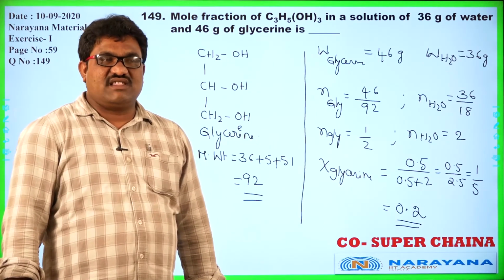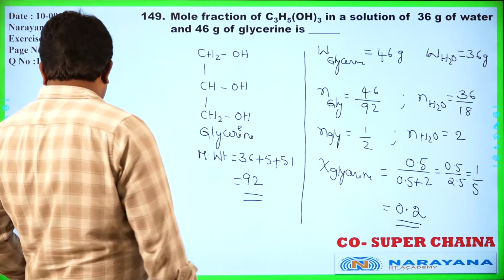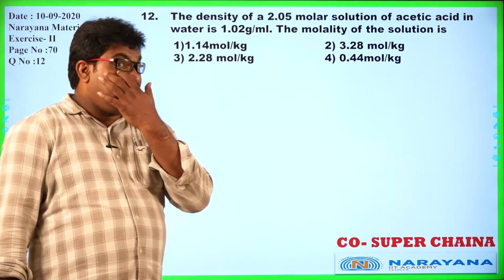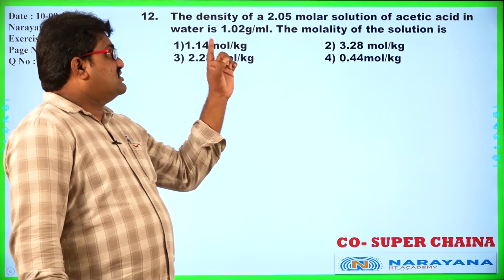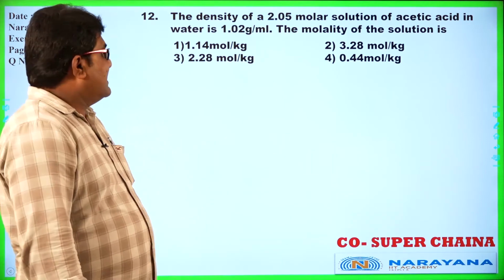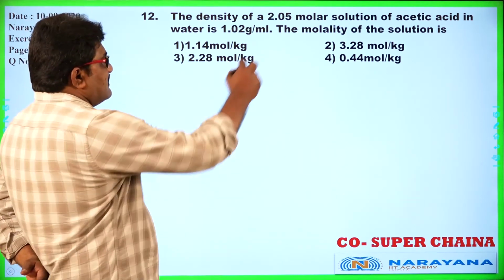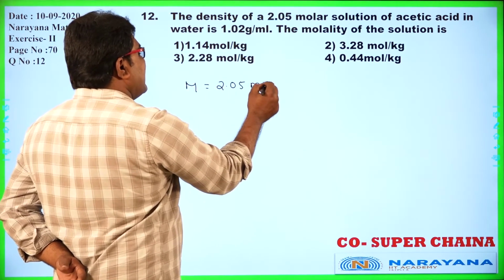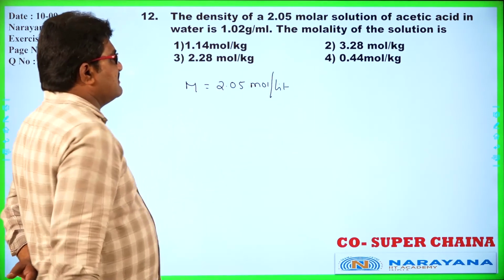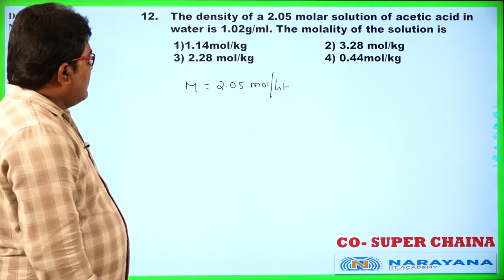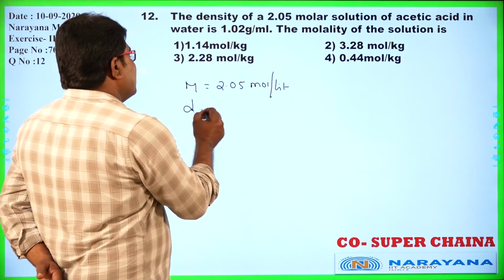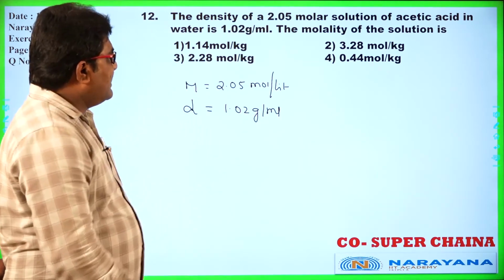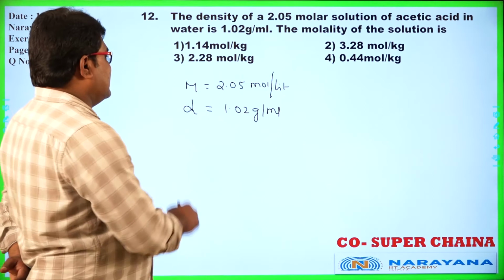Okay, let us go for the next one. The density of a 2.05 molar solution of acetic acid in water is given as 1.02 gram per ml, and the molality of the solution is asked. Molarity he has given is 2.05 moles per liter.